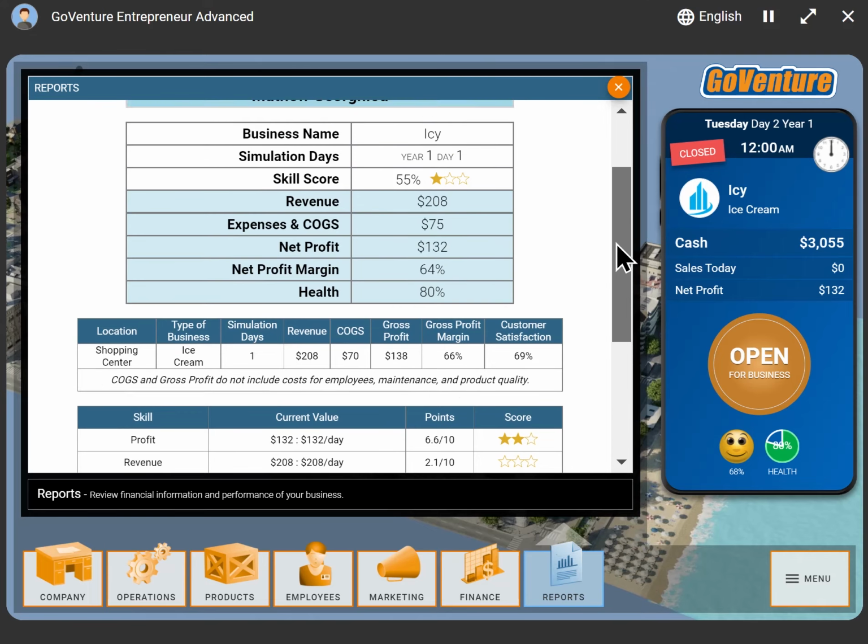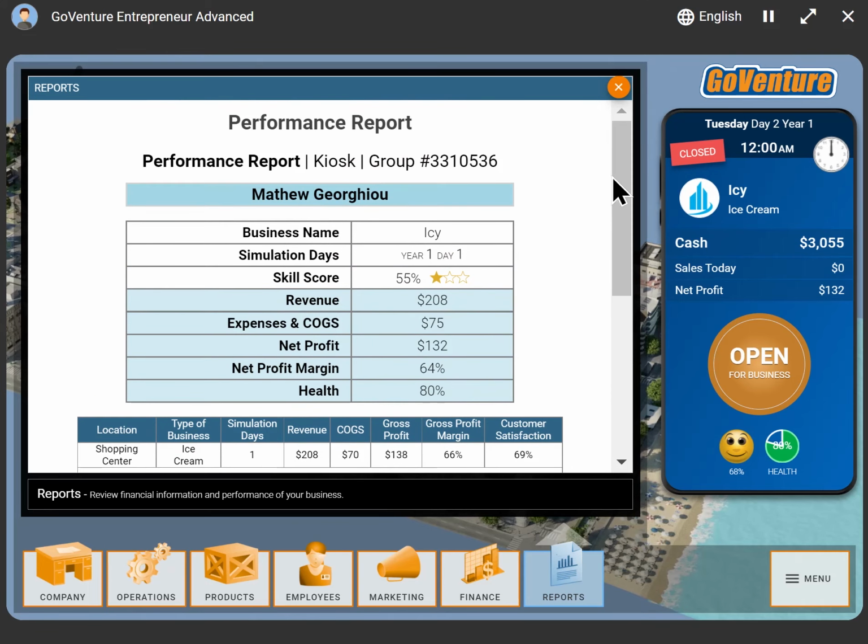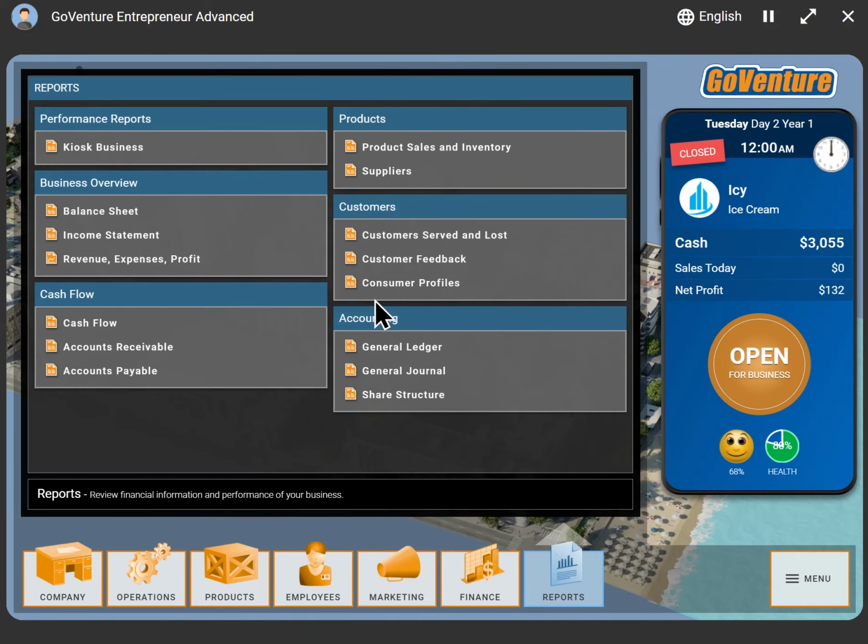The Lemonade Stand looks similar to this, except there's only 2 metrics in the skill score because we're keeping it simple. It's an introductory level. As we move up to the full business, it's going to be even more comprehensive than this.